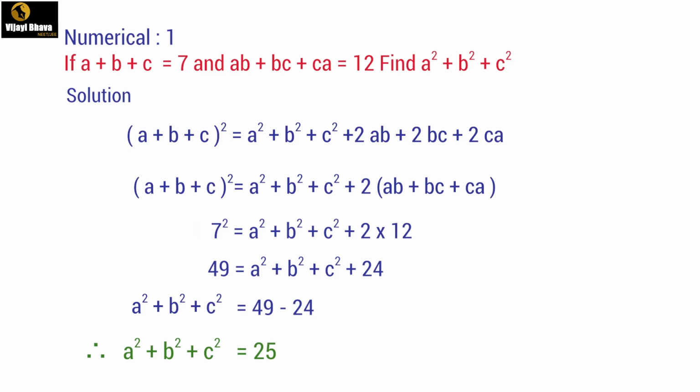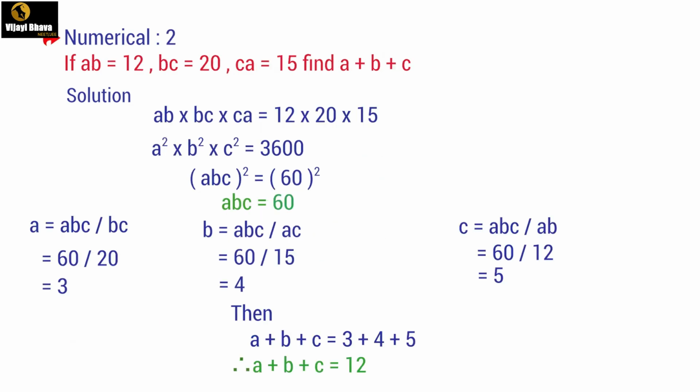Just substitute the value of ab plus bc plus ca as 12 here, so it becomes 2 into 12. The next step: 7 square is 49, that is equal to a square plus b square plus c square plus 24. The next step: a square plus b square plus c square is equal to 49 minus 24, which is 25. This is the solution for this. Let us move to another numerical.